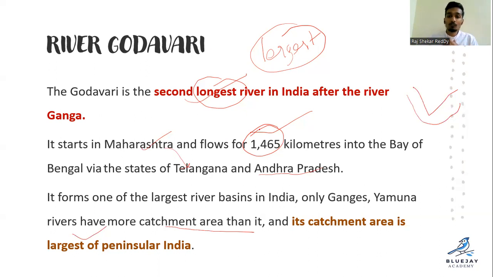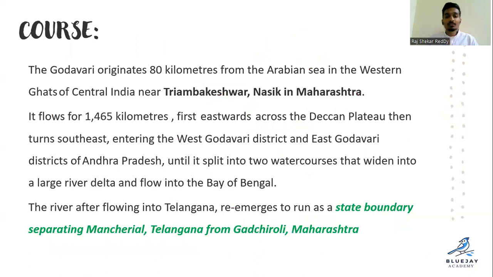You can remember 1465 kilometers. It is a very large area. Clear? And the course, where it originated, we already discussed Triambakeshwar, and it is very important and famous, with a Shiva Shivalingam temple also there. It is a very good tourism spot also, in the hills of the central Western Ghats. So Godavari originates about 80 kilometers from the Arabian Sea. So simply,